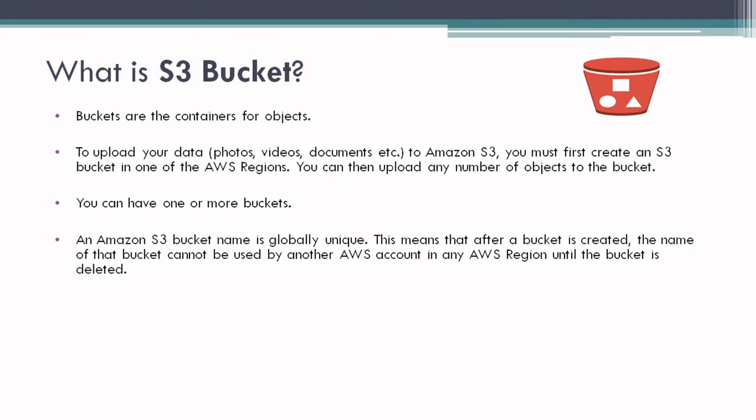An Amazon S3 bucket name is globally unique. This means that after a bucket is created, the name of the bucket cannot be used by another AWS account in any AWS region until the bucket is deleted. So the bucket name is globally unique. No one else can have the same name. For any account, it is unique across all of Amazon S3.